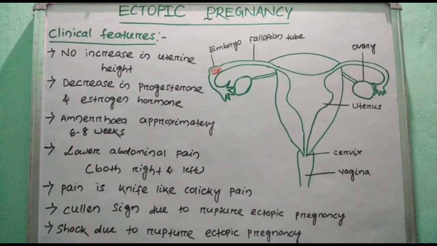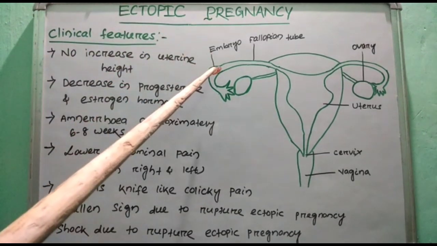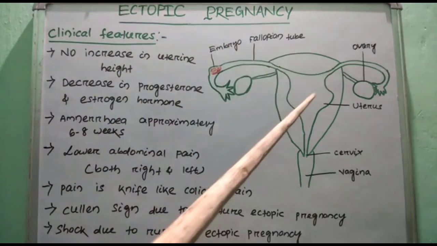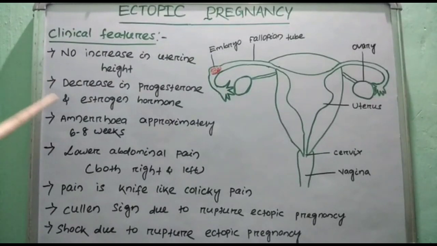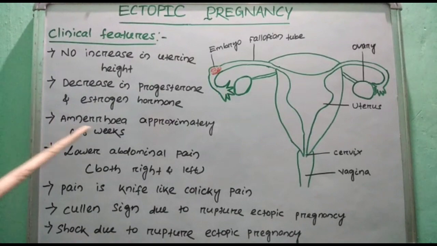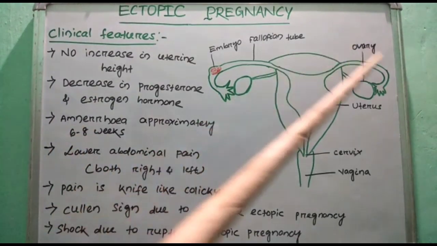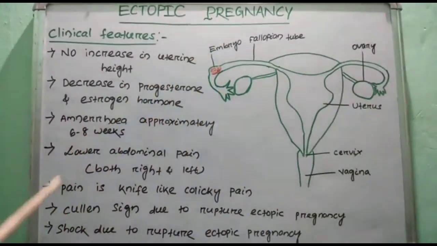What are the clinical features of ectopic pregnancy? What are the signs and symptoms present in ectopic pregnancy? First is no increase in uterine height, because the embryo is implanted in the fallopian tube. Uterine height does not increase. Next is decrease in progesterone and estrogen hormone. Then amenorrhea of approximately 6 to 8 weeks. Next is lower abdominal pain, on both left and right sides. The pain is knife-like, colicky pain.